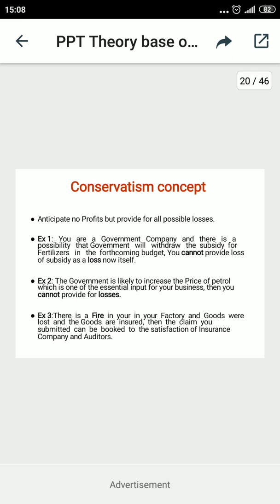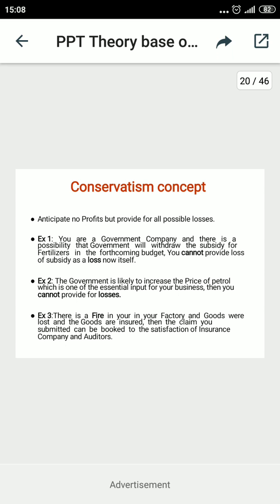Similarly, the government is likely to increase the price of petrol, which is one of the essential inputs for the company to produce material, but even then it cannot be considered a loss. There is no need to anticipate it in advance as a loss.